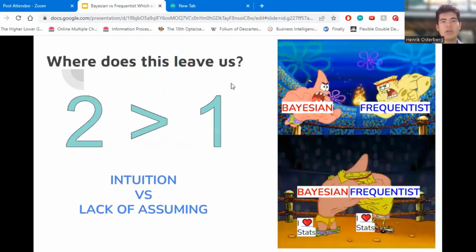As such, is there a clear better method? Personally, there are times where Bayesian inference does feel more intuitive and more aligned with my personal thinking. However, frequentism's lack of prior assumption is also quite appealing. Ultimately, in the world of uncertainty that is statistics, it seems more useful to have two techniques to approach a problem rather than one. And in many cases, they actually provide very similar answers and can even be used together to provide even better results.